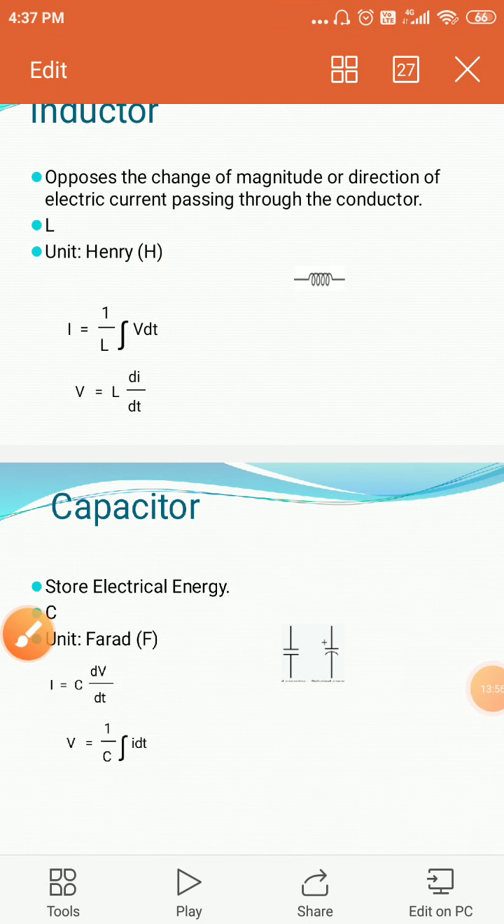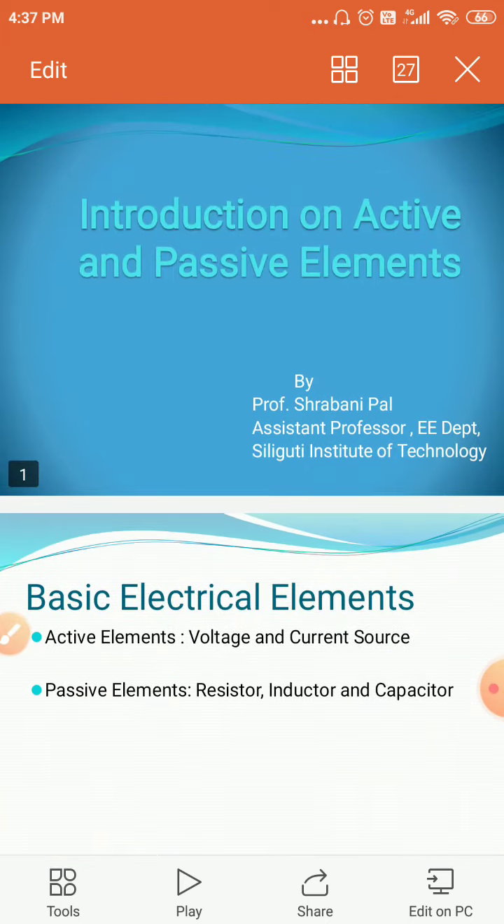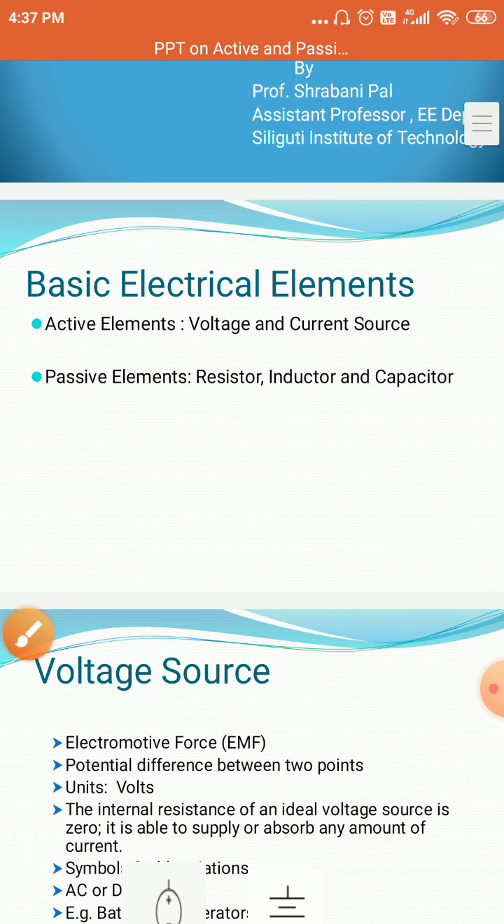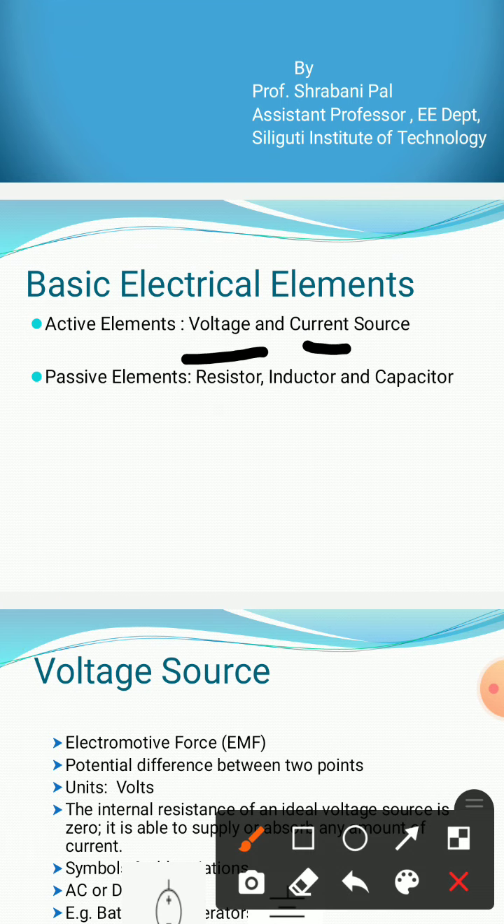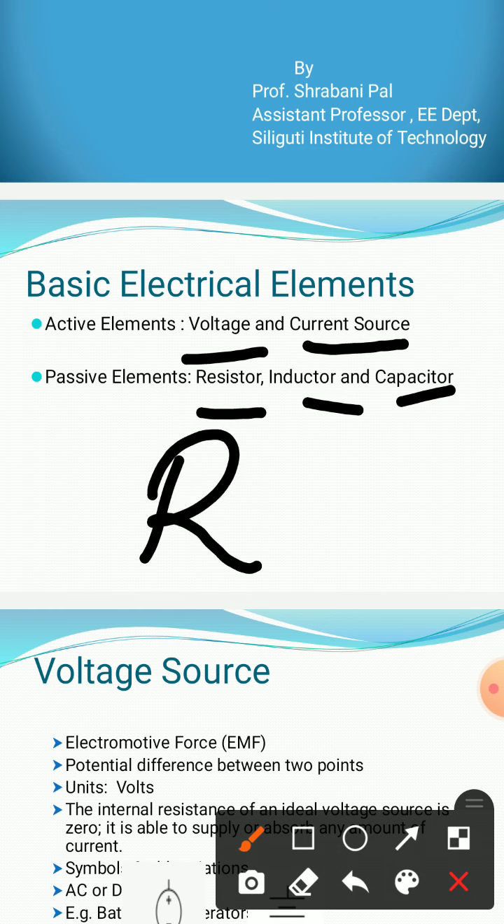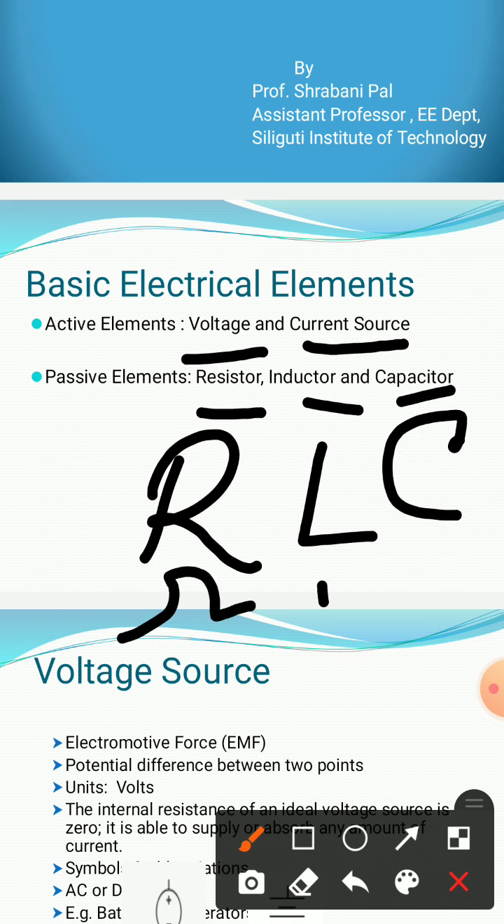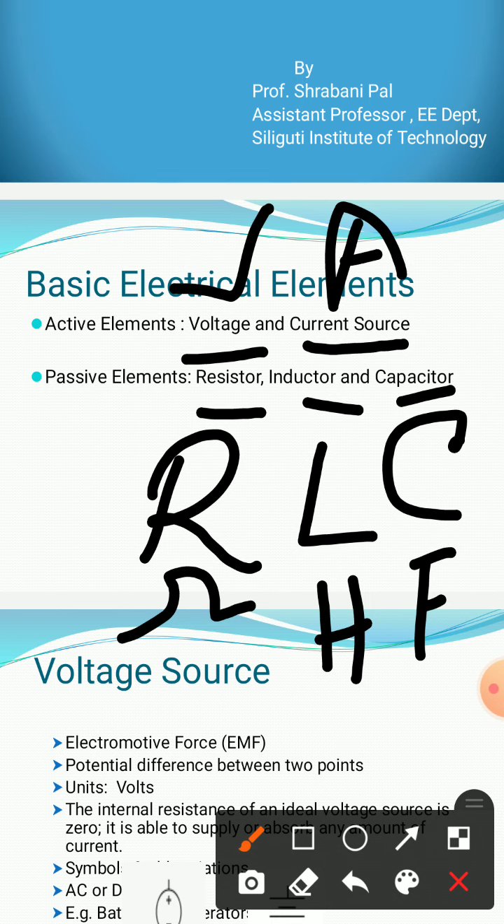So we can see that we generally have 5 basic elements of electrical engineering. 2 are active elements, one is the voltage source and another is the current source, and 3 are passive elements: resistor, inductor, and capacitor. Resistor is denoted by R, inductor by L, capacitor by C. The unit of resistance is ohm, unit of inductance is Henry, unit of capacitance is farad, unit of voltage is V, and unit of current is ampere or A.